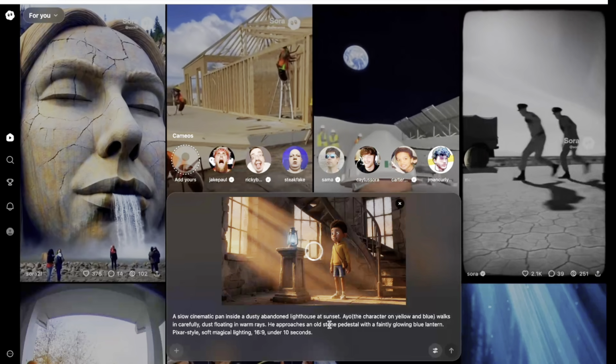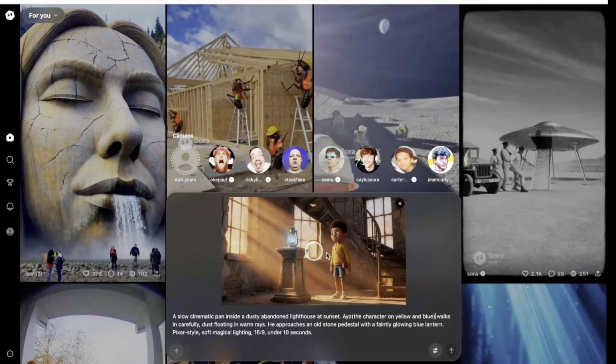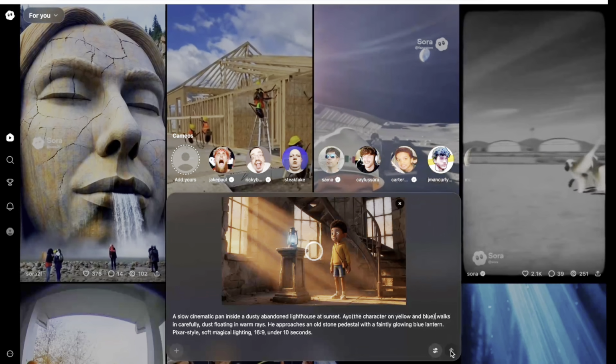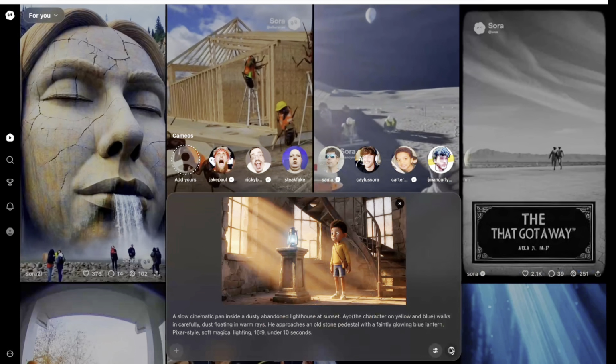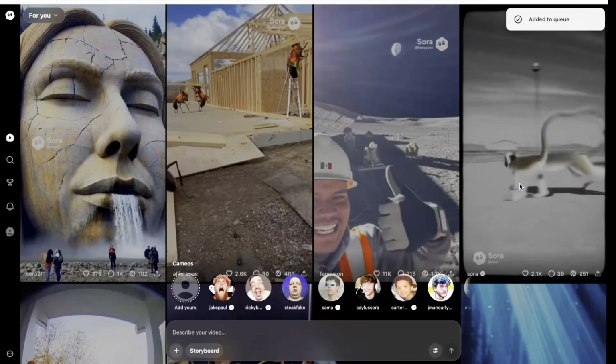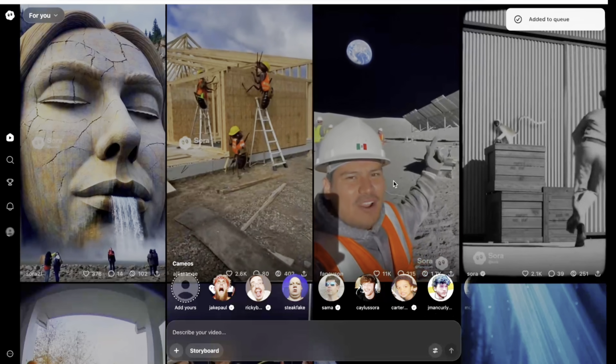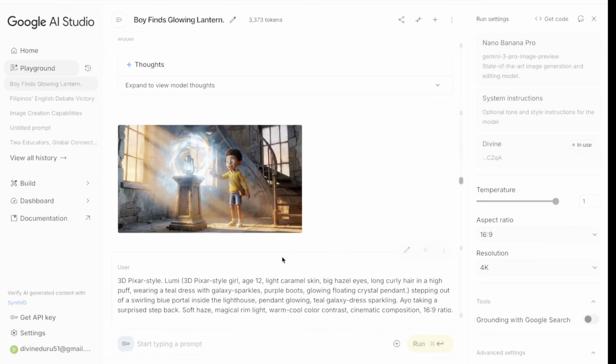All right, so while we wait for this to load up, once this has finished loading, all we have to do right now is click on enter and generate our video. So let me click on enter right here to create the video. Currently you can see it's added to queue, so it's creating the video. Now we can go to the second image. Now download the second image.